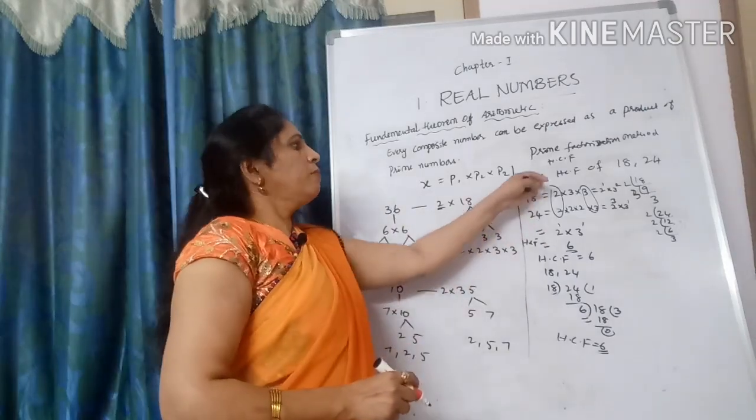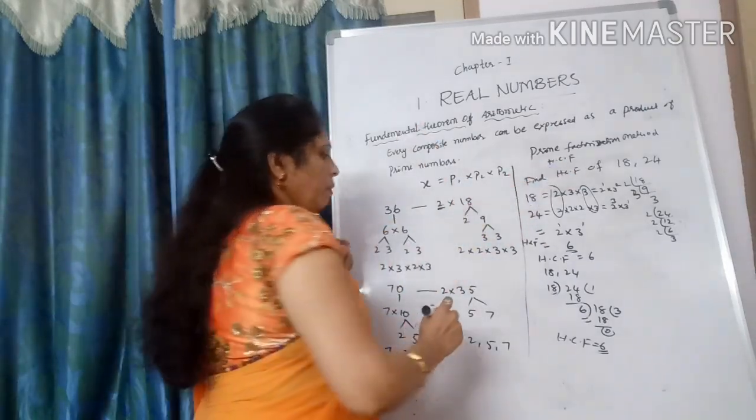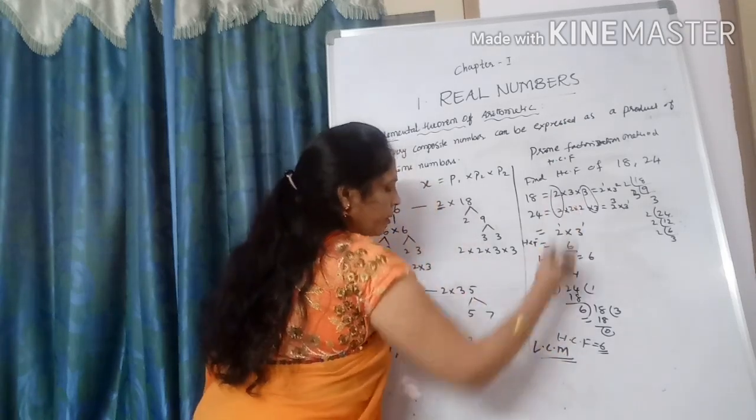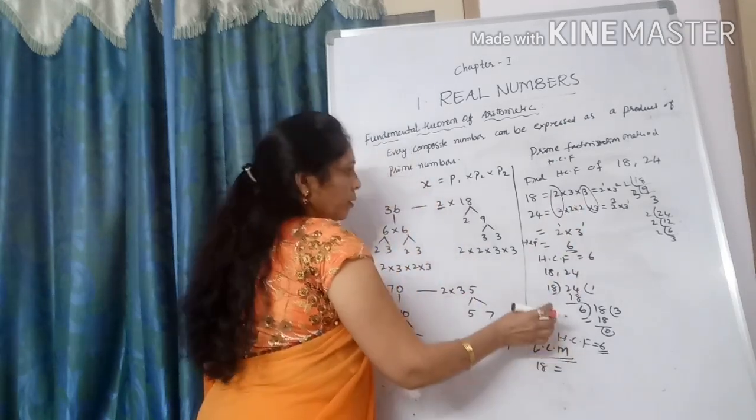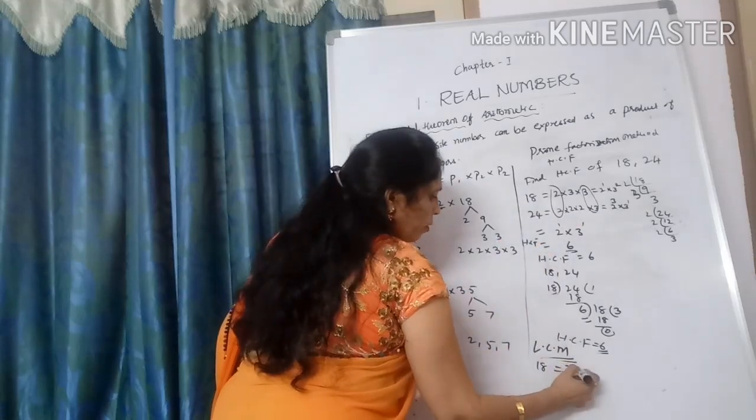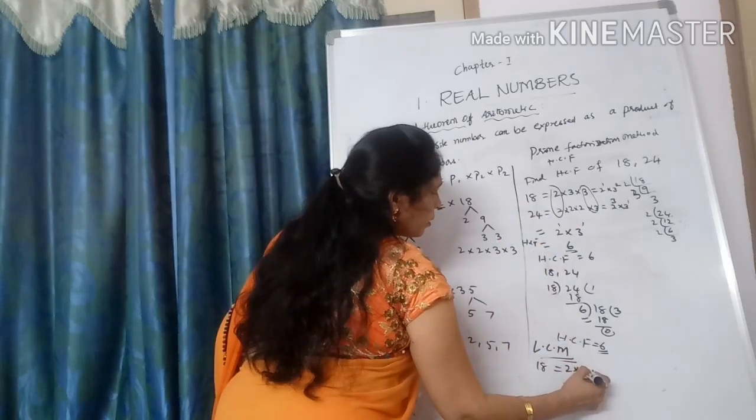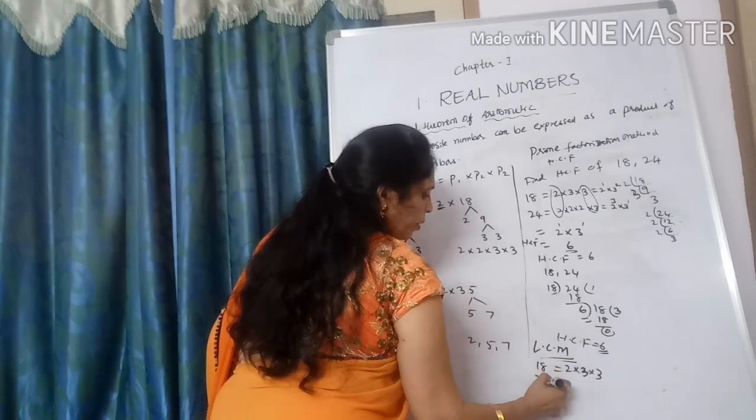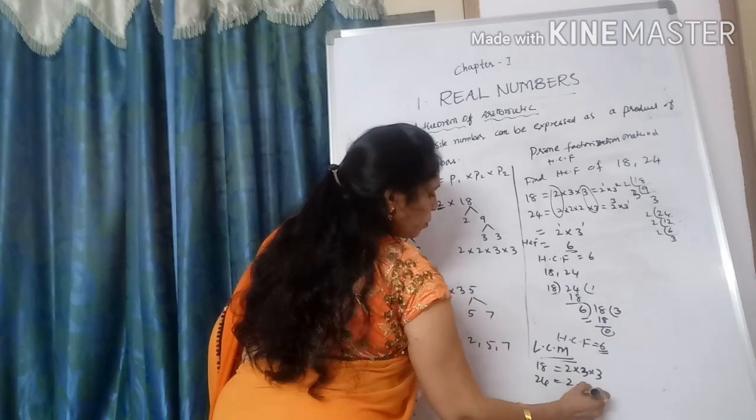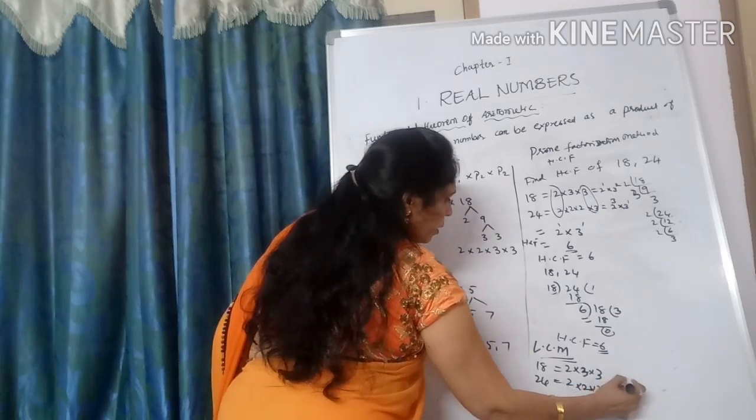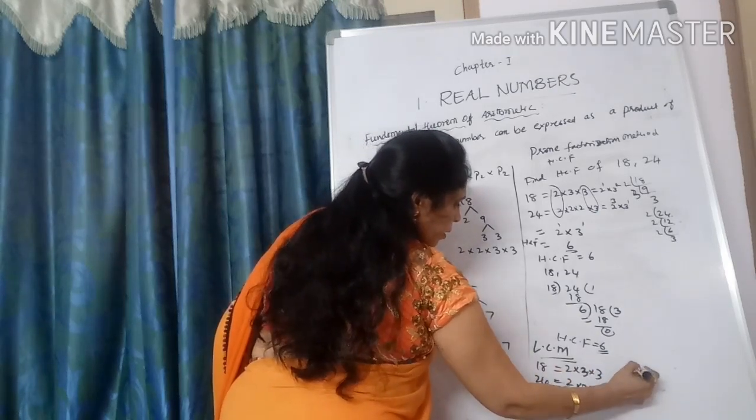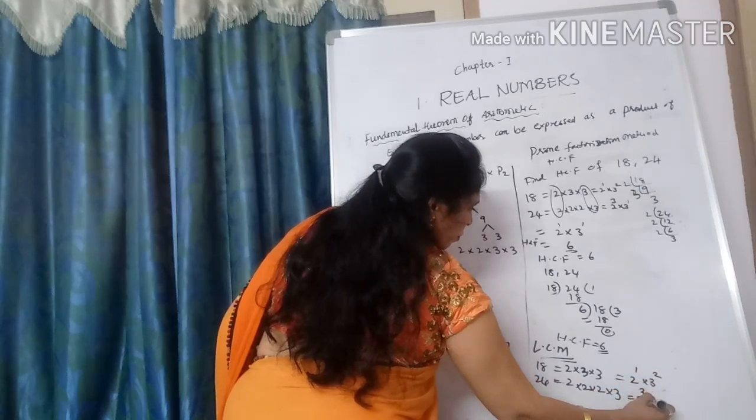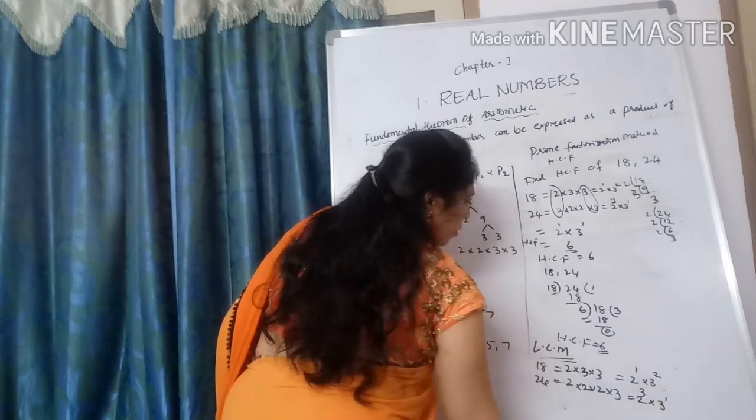Find out the LCM of these two numbers. What is the LCM of these two numbers? Prime factorization method. 18. You know 18. How can we write? 2 into 3 into 3. 2 3s are 6, 6 3s are 18. 24. How can we write? 2 into 2 into 2 into 3. How can we write? 2 power 1, 3 square. Here 2 cube into 3 power 1.